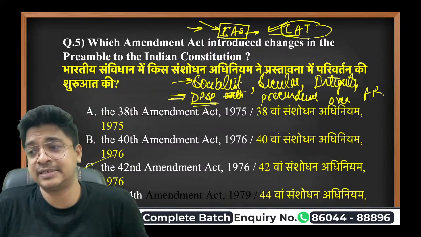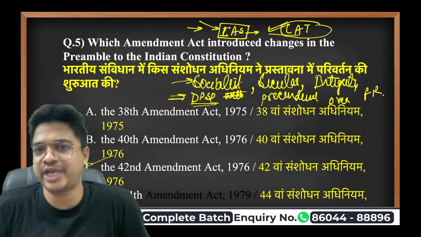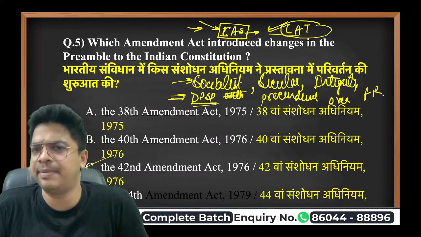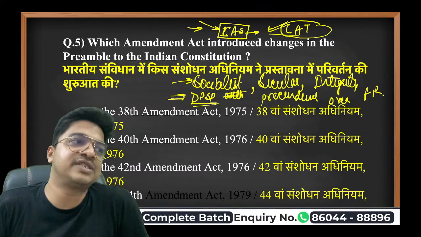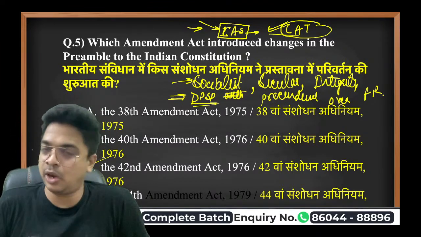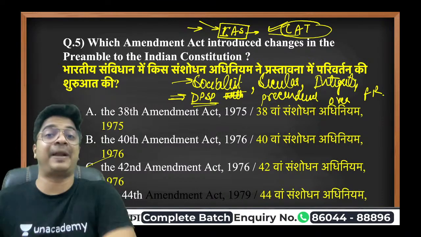The sixth and the last point of this amendment was this: since she already knew that she had used some malpractices, and her son as well, Mr. Sanjay Gandhi, also lost the election from the Amethi constituency. She was fighting from the Raebareli constituency of UP, and Mr. Sanjay Gandhi was fighting from the Amethi constituency of UP. So she already knew that she had lost the election, that she had done the malpractices.